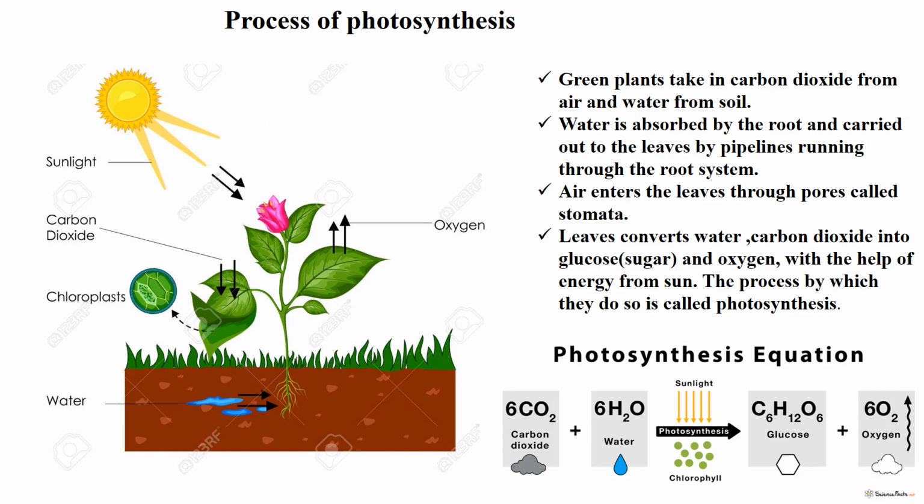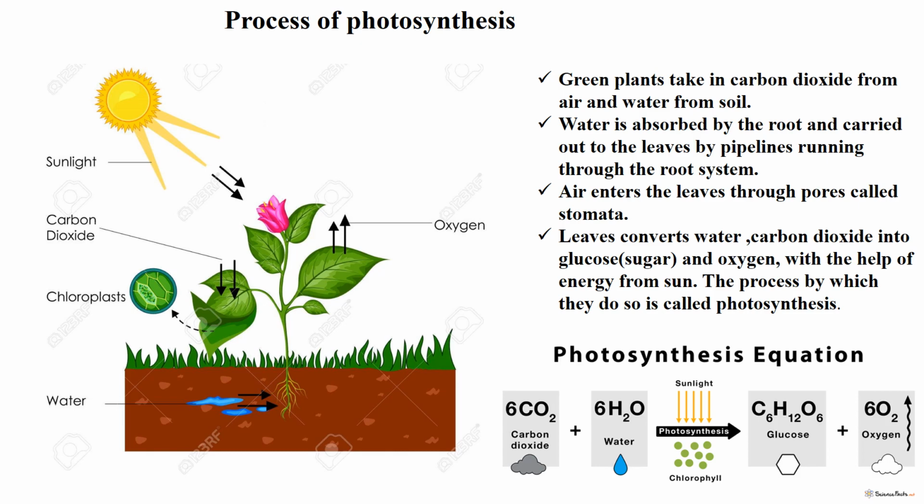Carbon dioxide here is reduced into glucose. Here 6 CO2, 6 is the number of molecules, and the chemical formula of carbon dioxide is CO2. 6 molecules of carbon dioxide plus 6 molecules of water, that is H2O, convert in the presence of sunlight and chlorophyll into glucose, whose chemical formula is C6H12O6, plus 6 molecules of oxygen, that is O2.